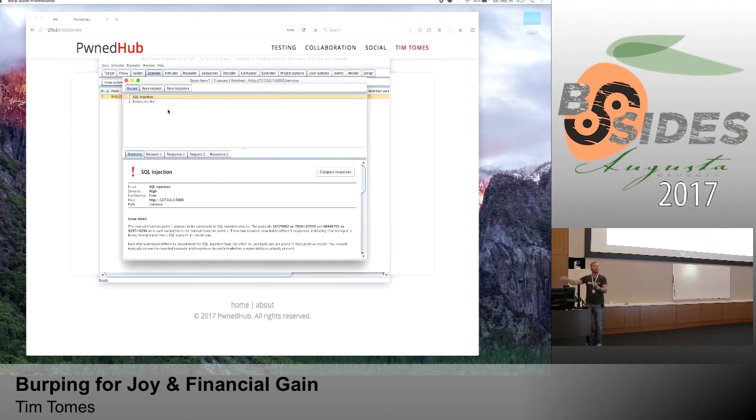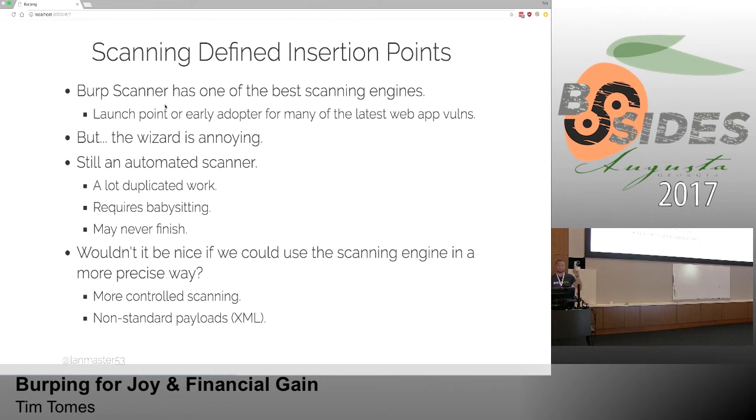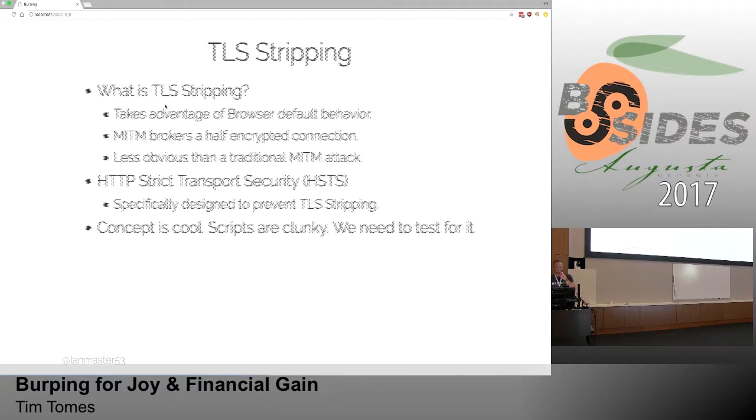We didn't have to wait for the wizard. See, I spend a lot of time manual testing, and I will identify different parts throughout the application where I'm like, I've been around long enough, I know that parameter, it's probably vulnerable. I'm going to hit it with a scanner. And I can use this tool to just hit that one without having to loop in the entirety of the application. So scanning defined insertion points, big time win, okay?